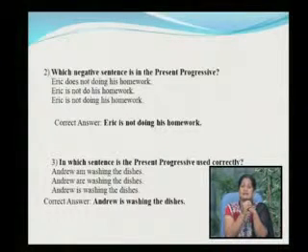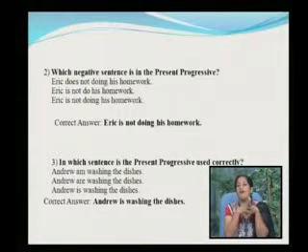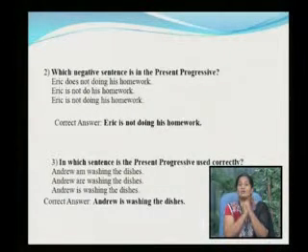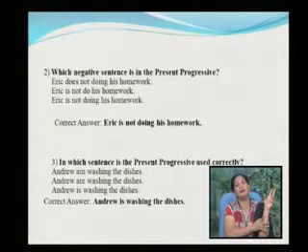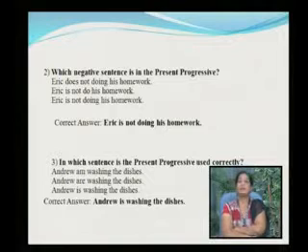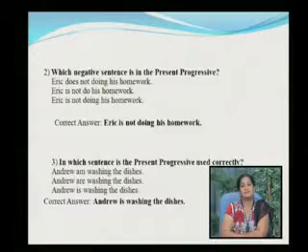In which sentence is the present progressive used correctly? Andrew am washing the dishes. Andrew are washing the dishes. Andrew is washing the dishes. You always know am, is and are are also called the simple auxiliaries, and they are used to help the main verb. So am is used with the first person. Are is used with the second person, and Andrew is the third person. Therefore, you should use is with the third person.